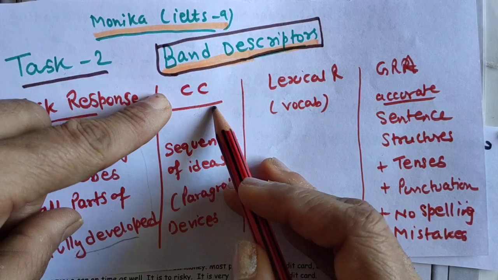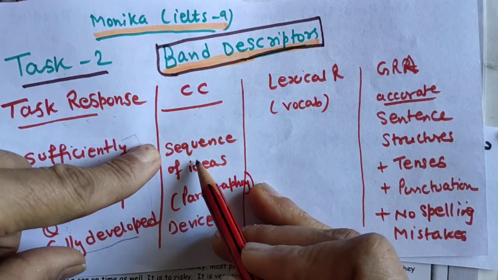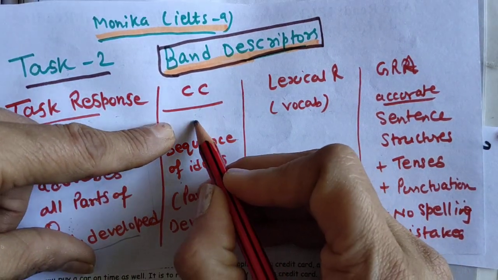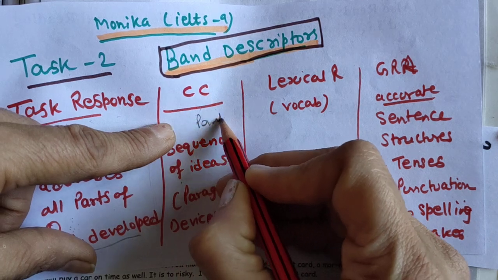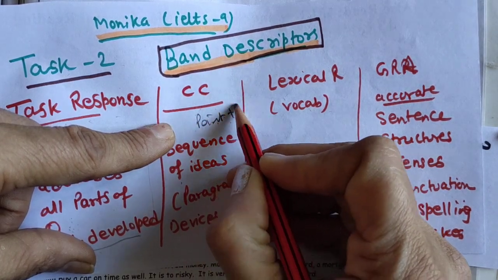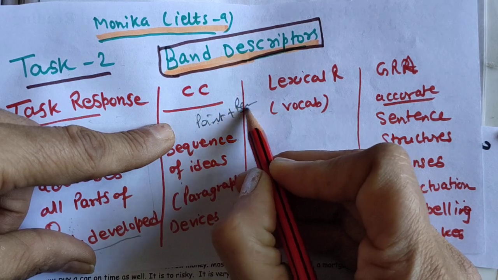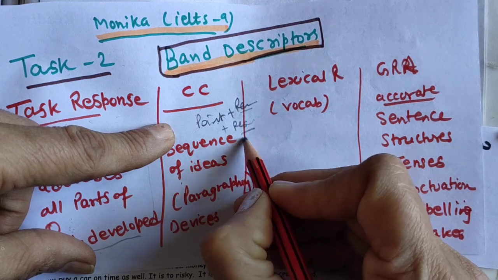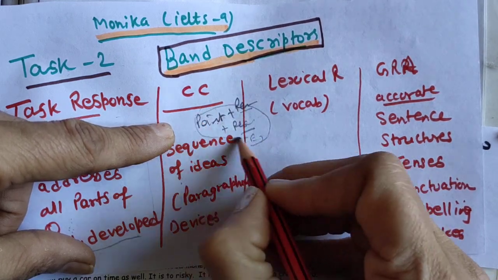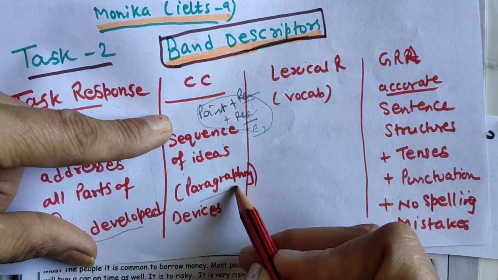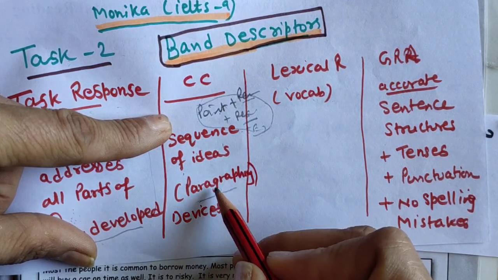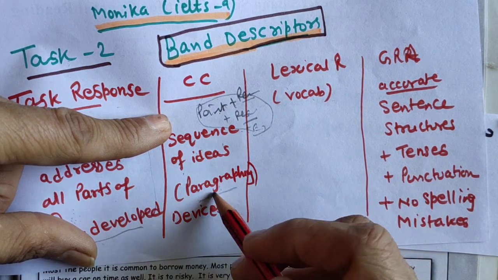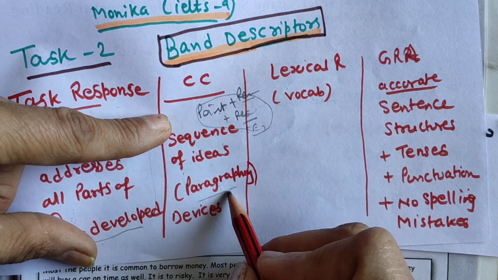Second, cohesion and coherence is how you have done the sequencing of ideas. Like I have told you, first you announce the point, and then its reason. Reason means because, and then you give the result, what will happen out of that, and then you follow with one example. So that is the sequencing of ideas. And of course you have to do paragraphing also: introduction paragraph, then body paragraphs, and a conclusion. So at least 4 paragraphs you should make in task 2.